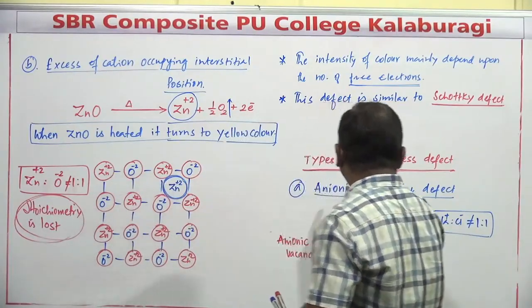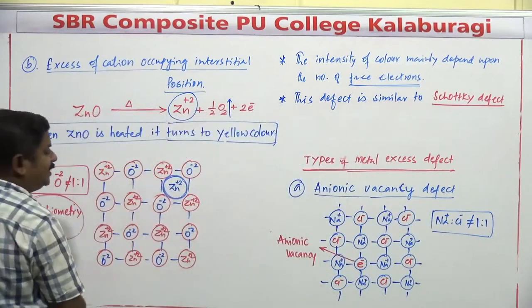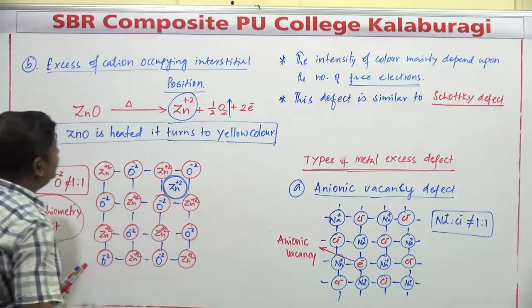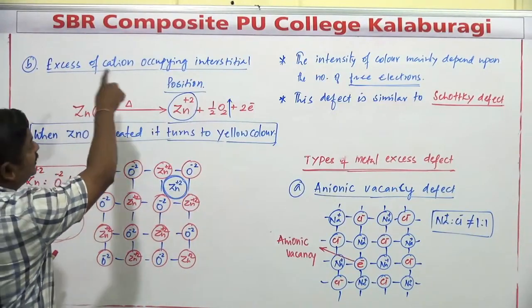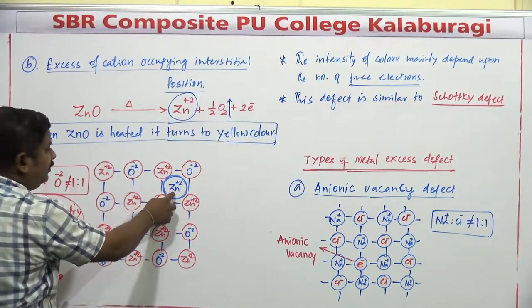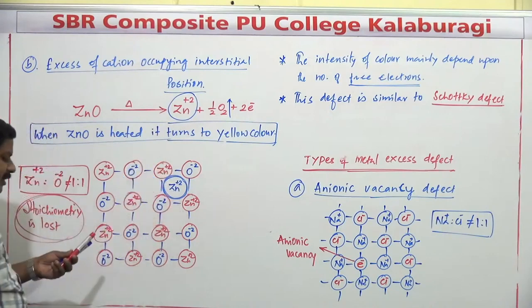And why is it a type of metal excess defect? Compared to the anions, the negatively charged species, the number of metal ions is more. It's a type of metal excess defect. And why is it called excess of cation occupying the interstitial position? Everything is going to be clear. One of the interstitial positions is occupied by the cation because of its smaller size.